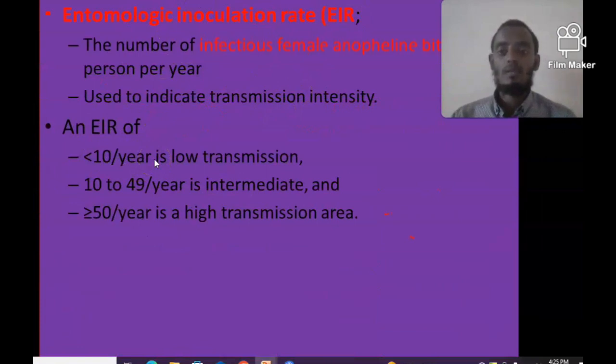That means one person can have less than 10 bites by infectious female Anopheles mosquito per year. This area is called a low transmission area. When the bites are between 10 to 49, it is an intermediate transmission area. When the bites of one person by infectious female Anopheles mosquito per year are greater than or equal to 50, it is a high transmission area.